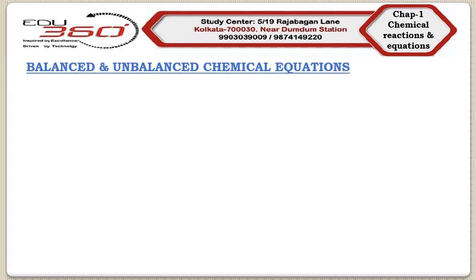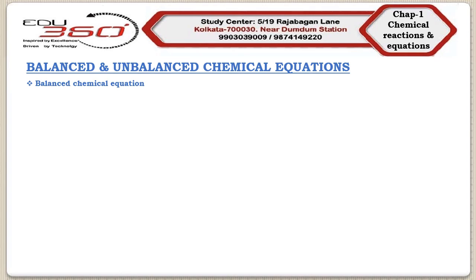So first, we will start with balanced chemical equations. Now in this case, we will apply the principle of conservation of mass, which was mass can neither be created nor be destroyed, it can only be transformed.